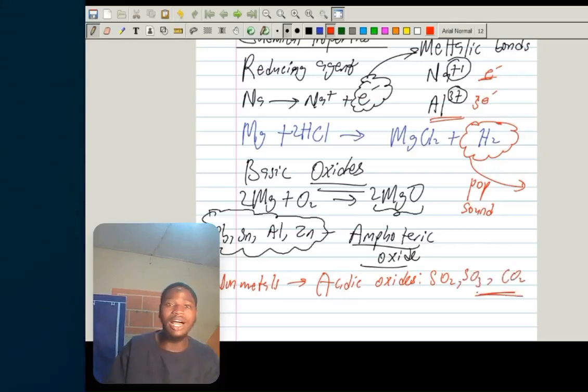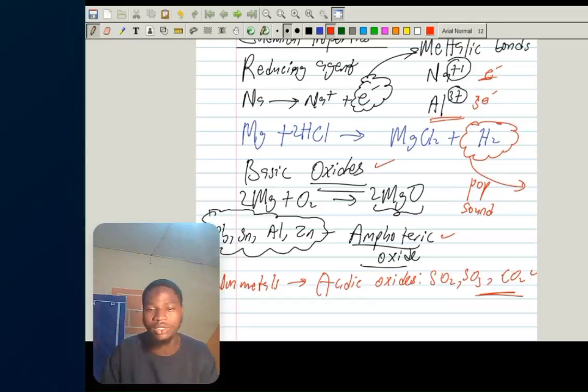All these are acidic oxides, oxides of non-metals. Oxides of metals are called basic oxides, and some of them can form amphoteric oxides, while oxides of non-metals are called acidic oxides. They are called acidic oxides because they react with water to produce acid. They are not acid, but they are acidic. They react with water to produce acid.